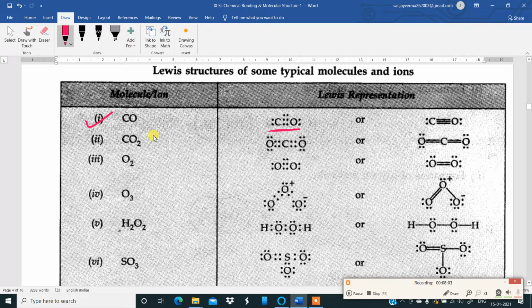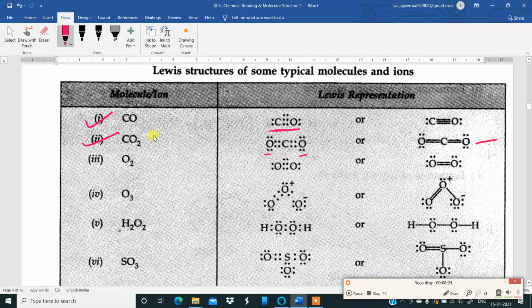4, and then 1, 2, 3, 4, 5, 6. So that is how you arrange. There is a triple bond between carbon and oxygen. Similarly, for carbon dioxide, oxygen has 6, and here at the carbon center it is 4. So arrange them in such a way that you get the structure of carbon dioxide.